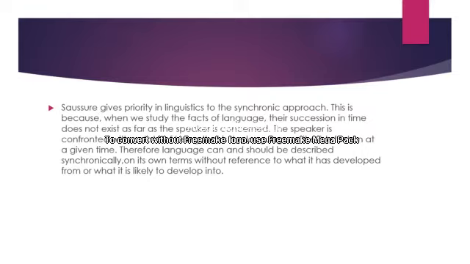His attempt here is only to keep the two apart, the synchronic and diachronic, because language is a complex system of values. So this is Saussure's explanation regarding the priority of synchronic over diachronic in linguistics.